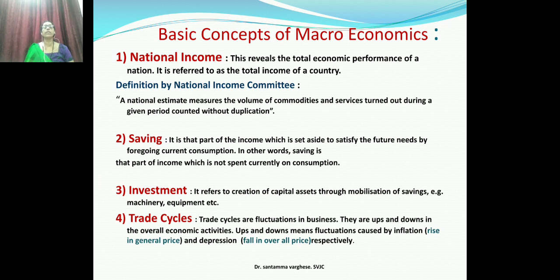There is a definition given by the National Income Committee of the country: a national estimate measures the volume of all commodities and services turned out during a given period, counted without duplication. That is national income. So that is the definition given by the National Income Committee.